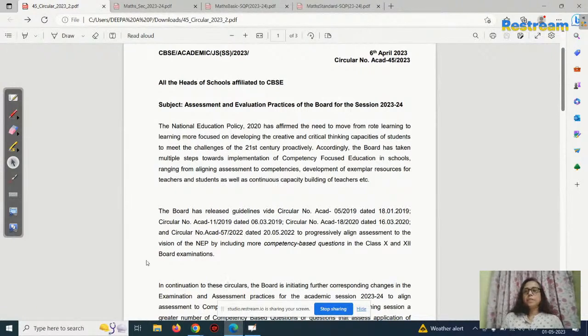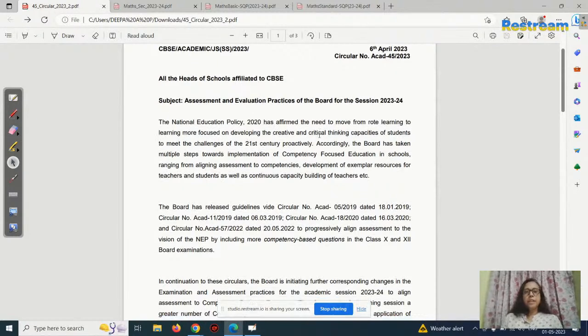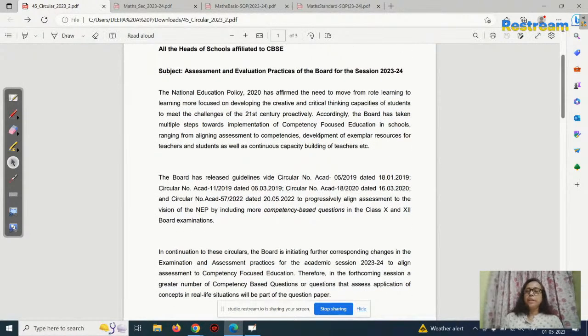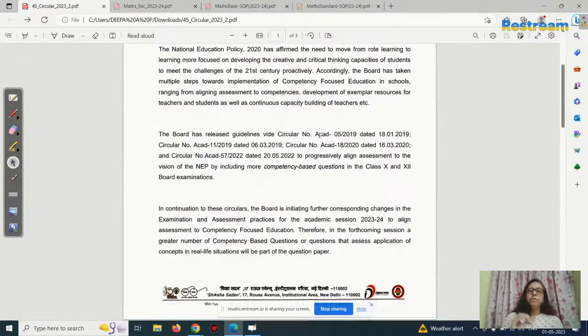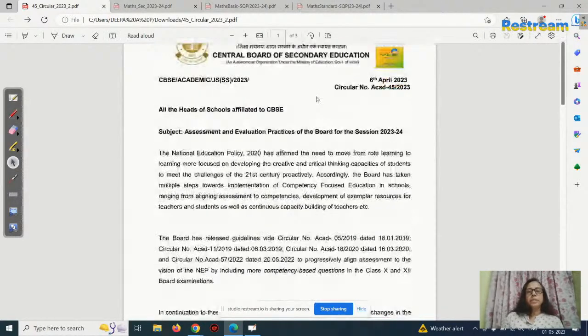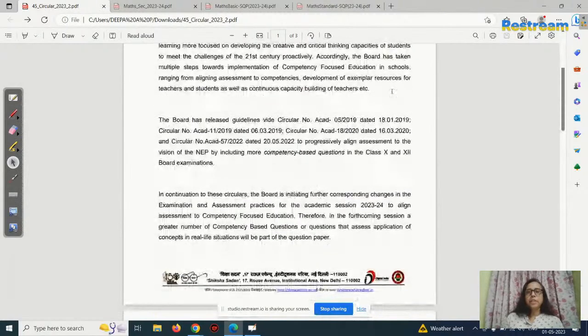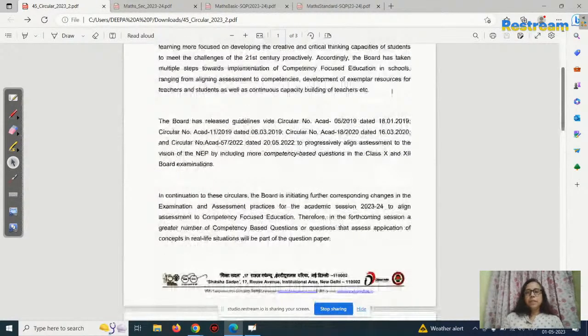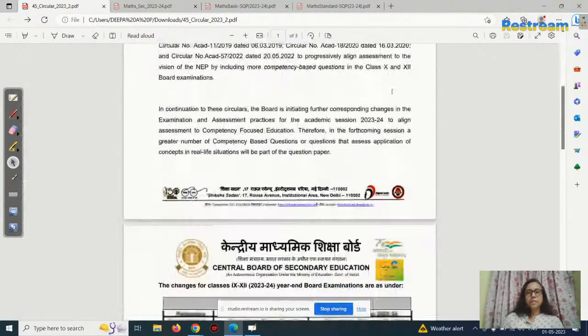Now this is the circular. You will get it on the CBSE website, cbse.nic.in. Children, you should always check the CBSE website for new circulars. This is the circular which came on 6th April 2023, an academic circular.